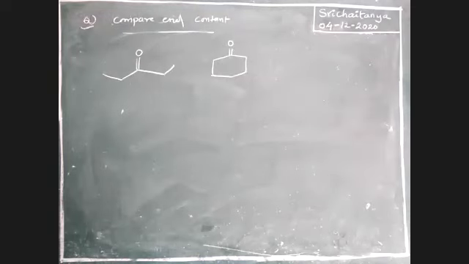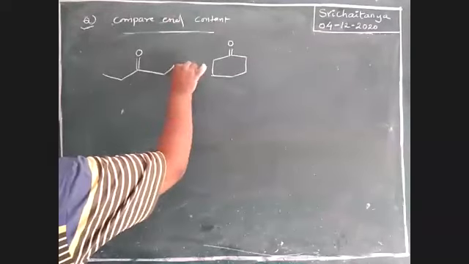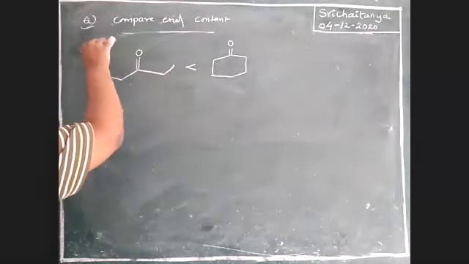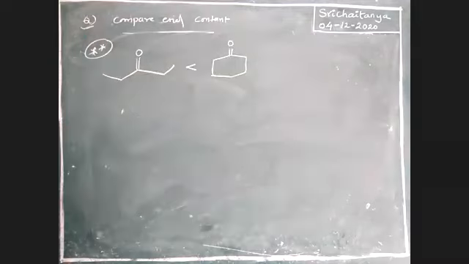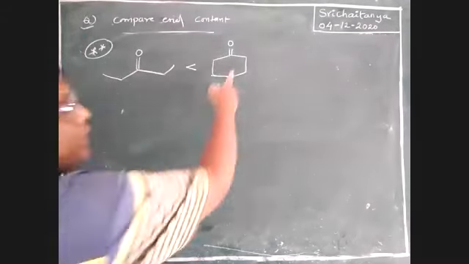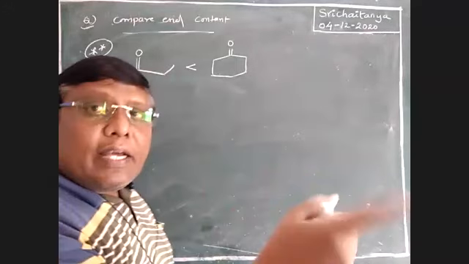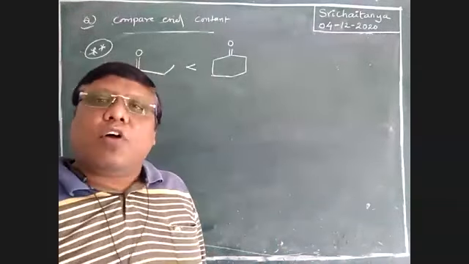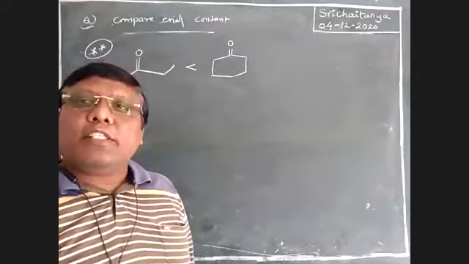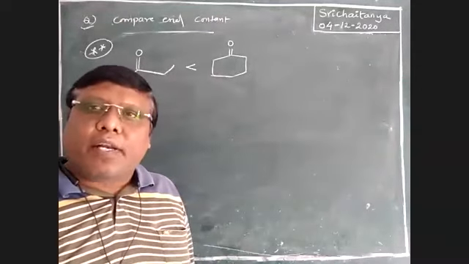My answer is 1 less than 2. Please keep in mind, you feel 1 is more than 2. Boys, all these are in the same plane. Here, these are in different planes. Different plane conversion is required, but here conversion is not required. Therefore, 2 has more enol content when compared to 1.